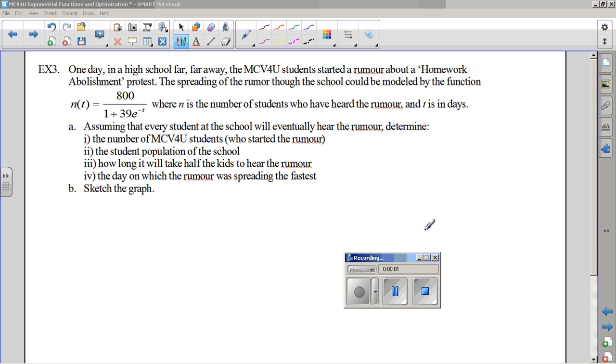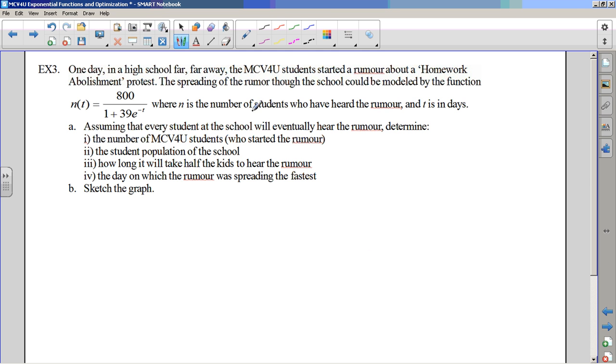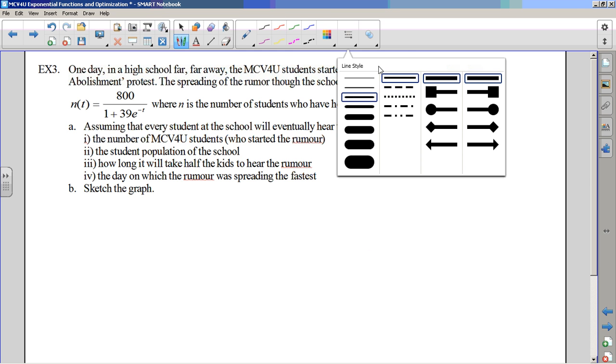Okay, here we go for part 3, and this is actually the last example. I thought there were 2 more examples, but this is the last one, and it is a doozy. So let's get into it. Hopefully you've read the question.